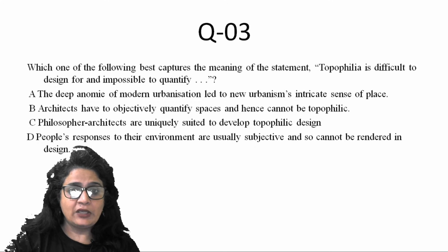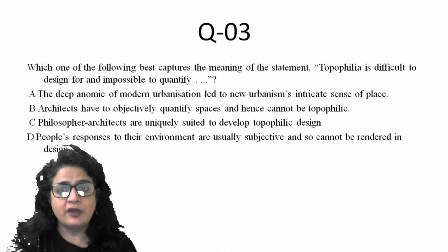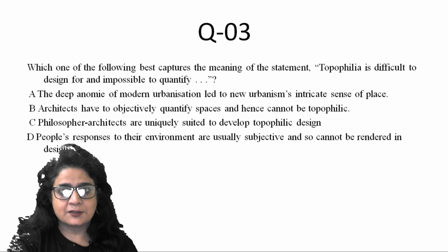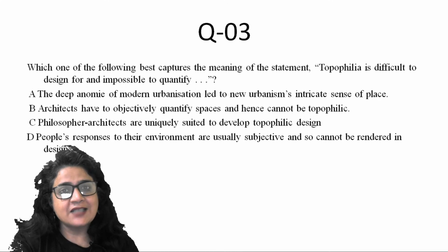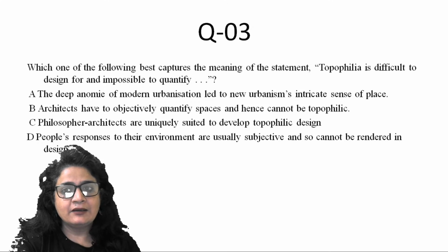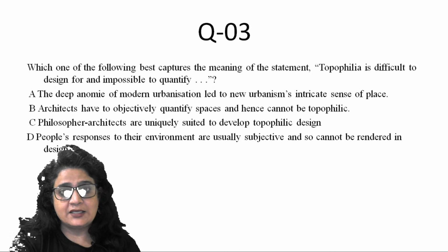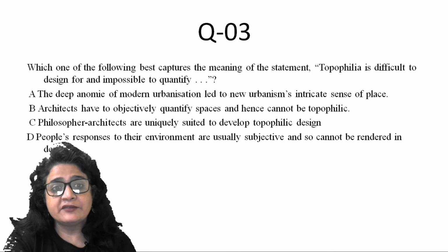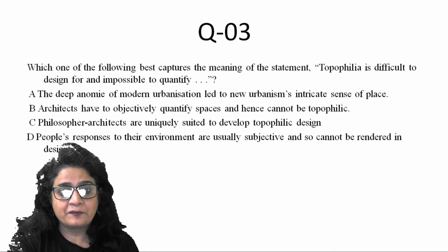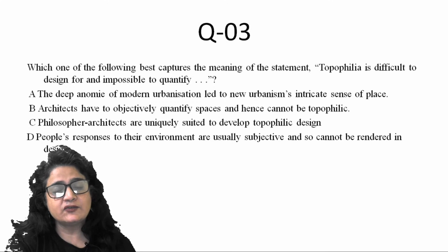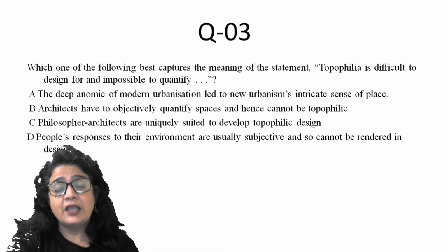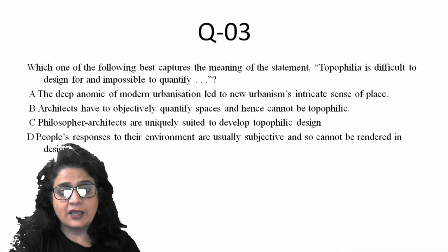The deep anomie of modern urbanization led to new urbanism's intricate sense of place. Right? So this option is nowhere making it clear why it is difficult for these architects and planners to design spaces. Why topophilia is difficult to design and impossible to quantify. It has led to an intricate sense of place, but why they have not been able to design places which reflect deeper meaning, right? So A is not the answer.